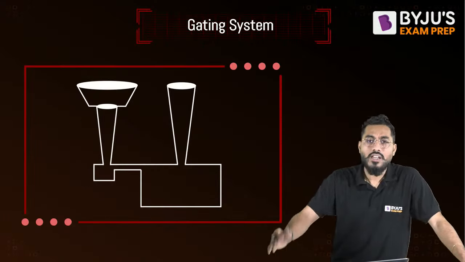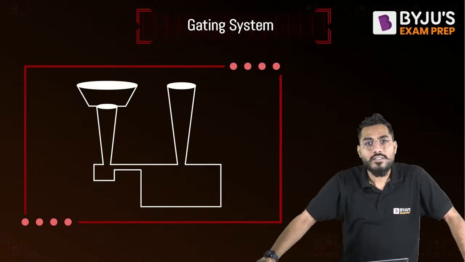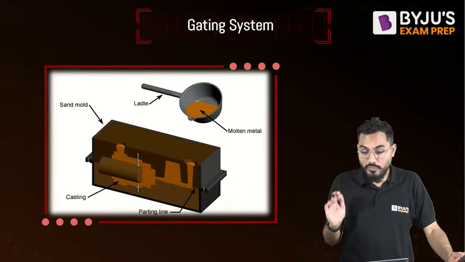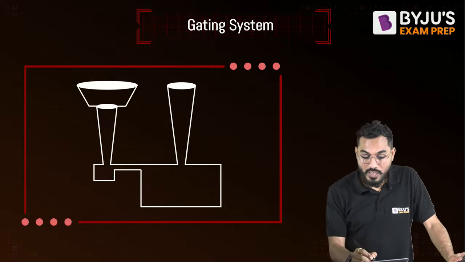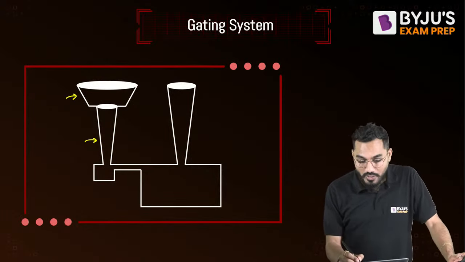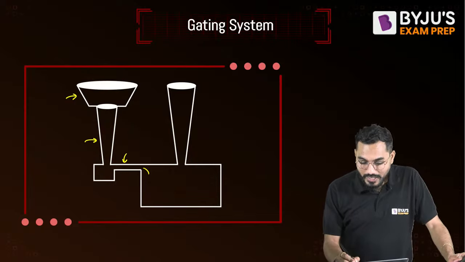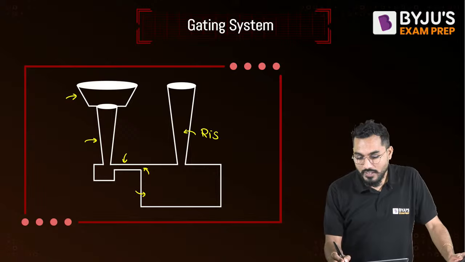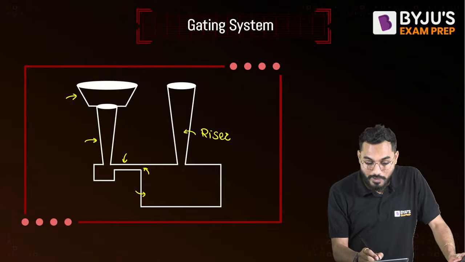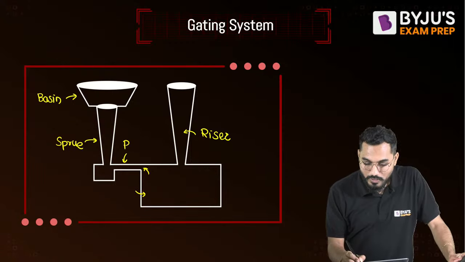Now, gating system, we know that it is the system through which molten metal enters into the casting cavity, and here beautiful questions are coming. It basically has a number of important parts. What are the important parts? This is my pouring basin. This is exactly equal to my sprue, vertical sprue. This is exactly equal to runner. This is exactly ingate. This is my cavity, and this is exactly equal to my riser. Are you understanding? A number of beautiful questions are coming on this topic. This is my pouring basin. This is vertical sprue. This is exactly equal to runner.